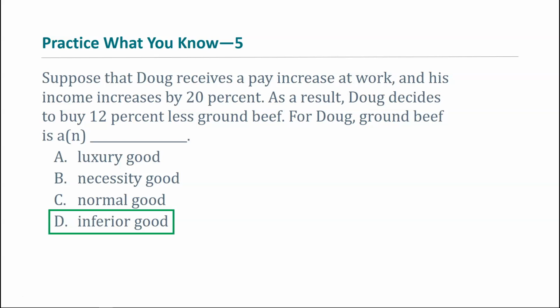So ground beef for Doug is an inferior good. How do we know? Because his income increased and his demand for ground beef decreased. This is the definition of an inferior good. It's something that you consume less of when you have higher income.